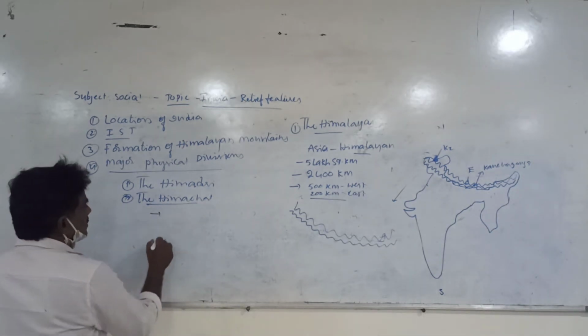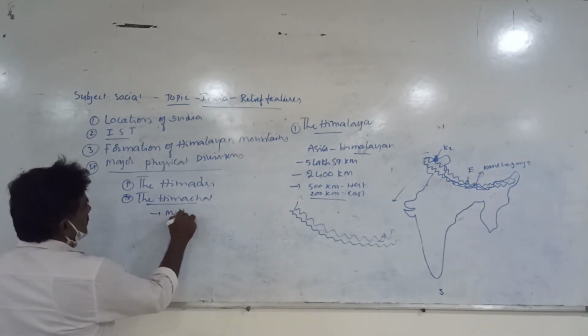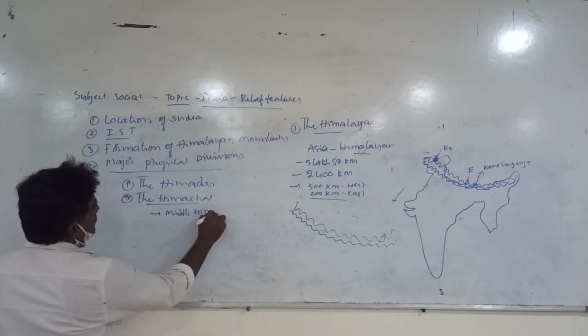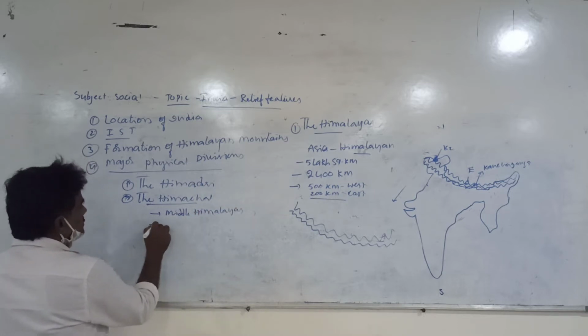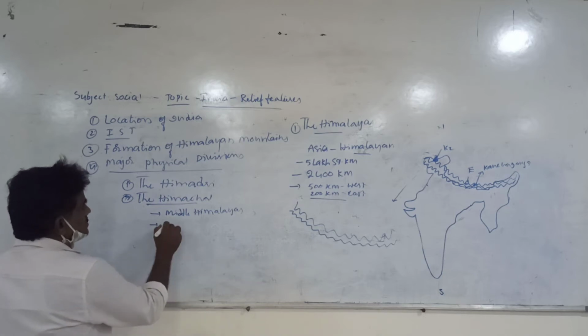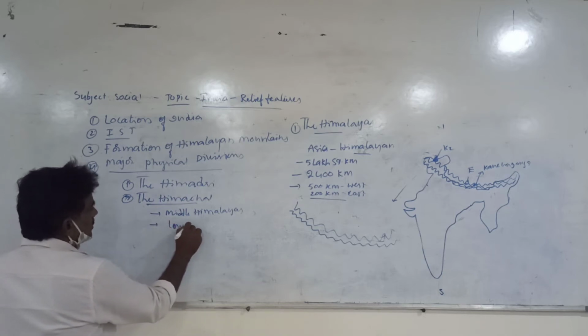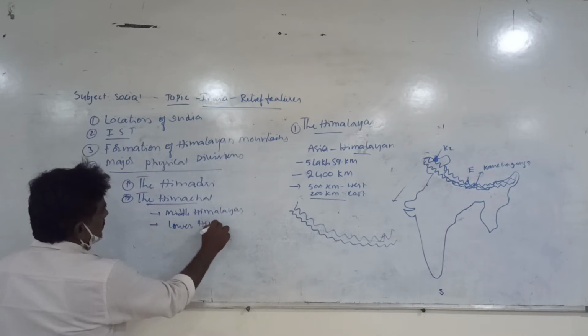Himachal is also called Middle Himalayas. This second one is also called Lesser or Lower Himalayas.